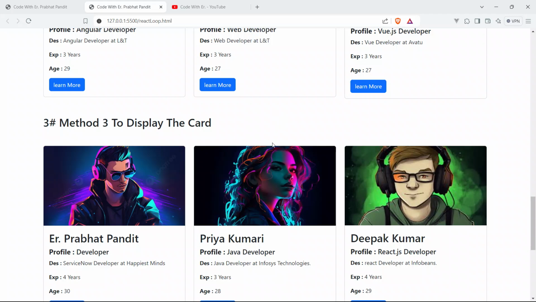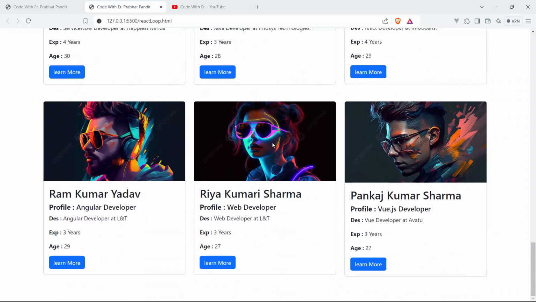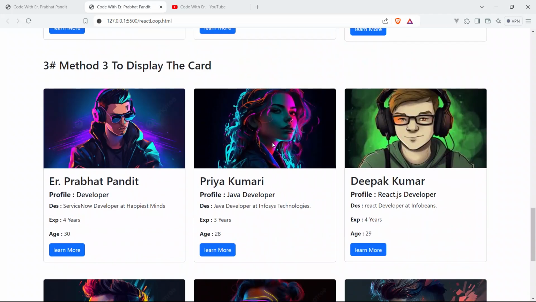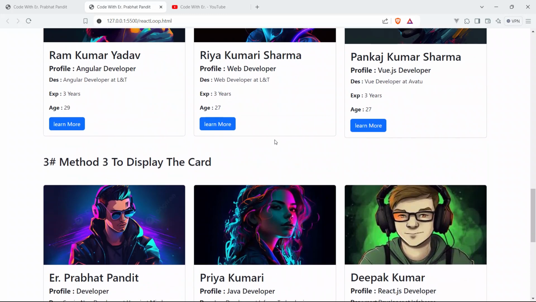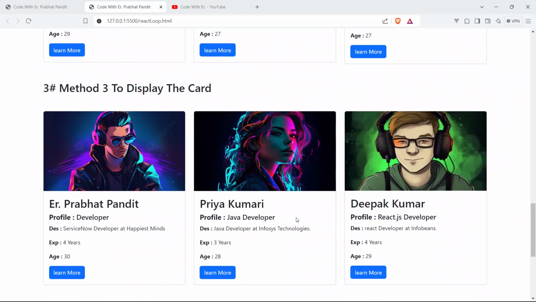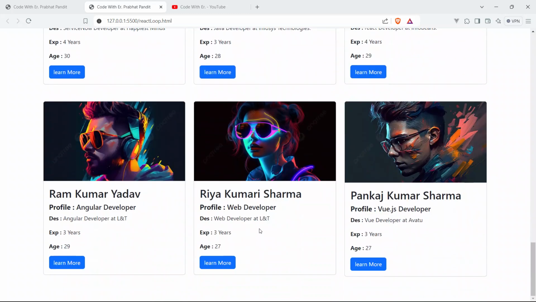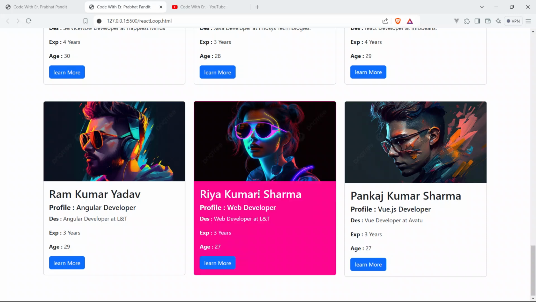So guys, now I'm going to click randomly on any of the cards just to see that card here. You are free to click any of the cards randomly. So I'm going to click on this card, Riya Kumari Sharma. She is a web developer, so click it.